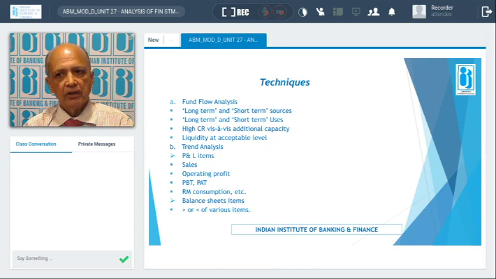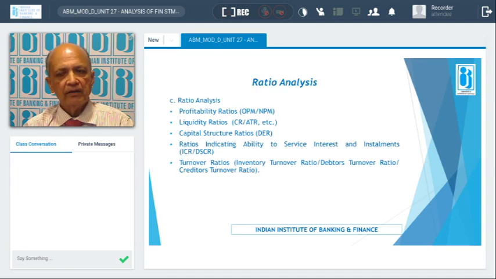Consumption. Then when we go for the ratio analysis: profitability ratios, as I told you, liquidity ratios, capital structure ratios, then ratios indicating the ability to repay, that is ICR, interest coverage ratio, then DSCR, debt service coverage ratio, then turnover ratios, what is the turnover, and what is the maximum time taken for holding.